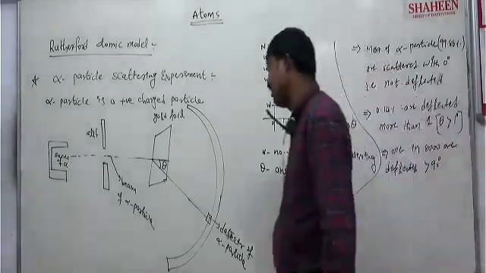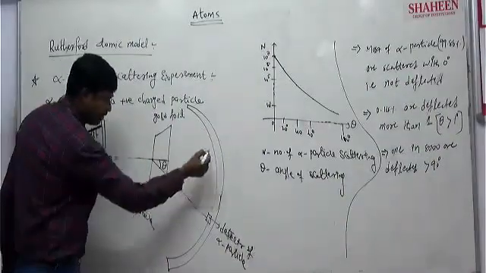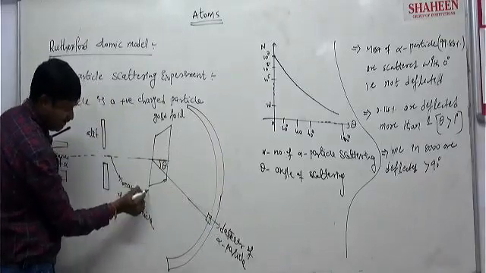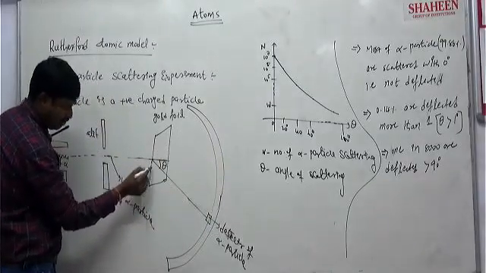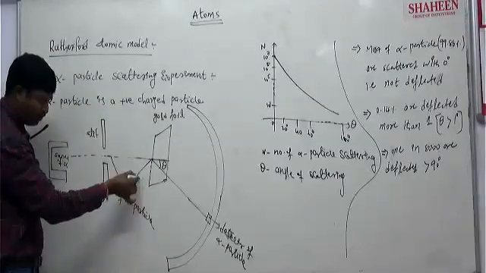More than 90 degree deflection means what? You see, a beam of alpha particles going in a straight line has no deflection. At some angle theta it deflects like this. This is 90 degree deflection. More than 90 means like this.